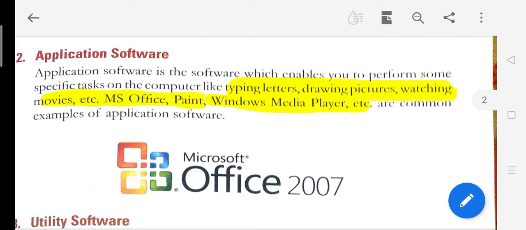Which one? MS Office. If you have to write something, you have to do typing. So where are we doing our typing? MS Office. And Paint, if we have to draw a picture, which application are we using? Paint. If we have to watch movies or listen to music, which application are we using? Windows Media Player. So these are the common examples of application software.